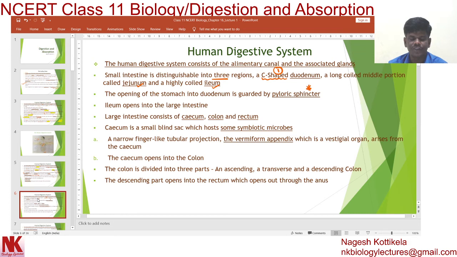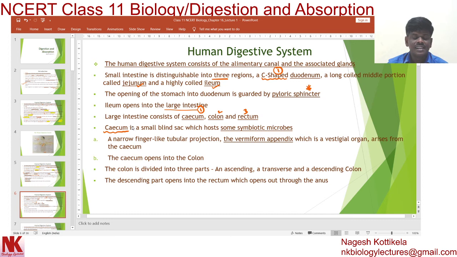The large intestine consists of three parts: the cecum, the colon, and the rectum. Dear students, cecum, colon, rectum are the three parts of the large intestine. Two important statements I am going to discuss now. The cecum is a small blind sac which hosts some symbiotic microbes.